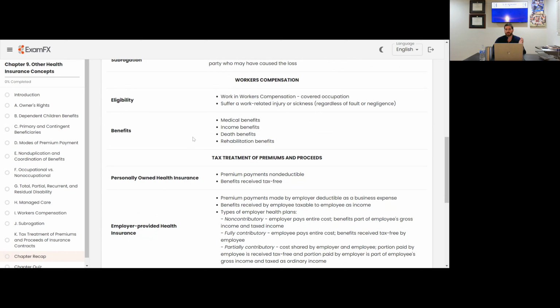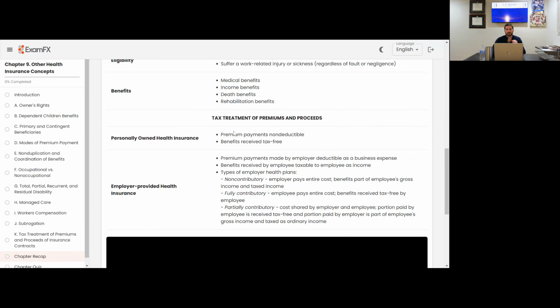Workers' comp, just know that it's workers' compensation for work-related injuries, and they have really good benefits as far as medical, income, death, and rehabilitation. And then know the tax treatment of premiums and proceeds for the health insurance aspect. If it's personally owned health insurance, you're paying for it, but the benefits you get are tax-free. If the employer is paying for it, then it's taxed as income for you. So those are the main differences there.